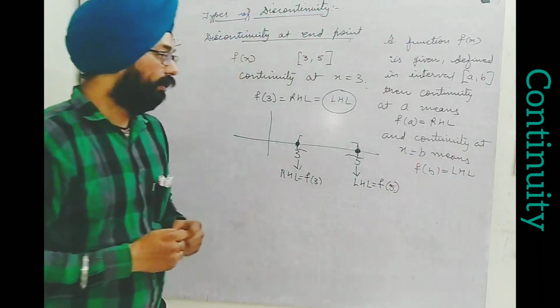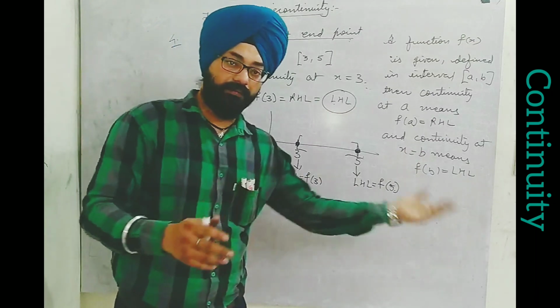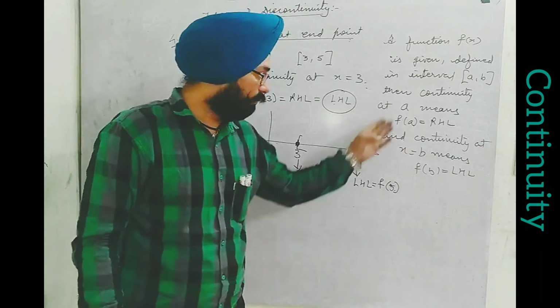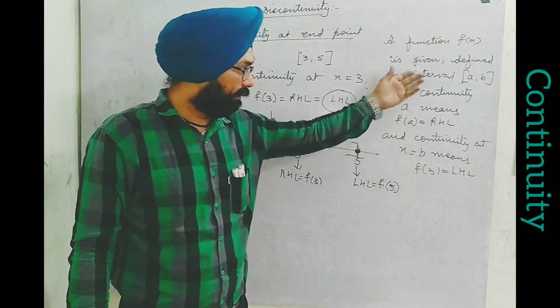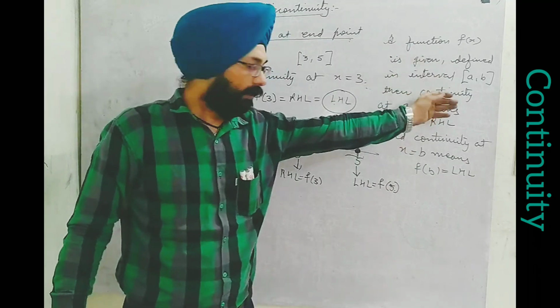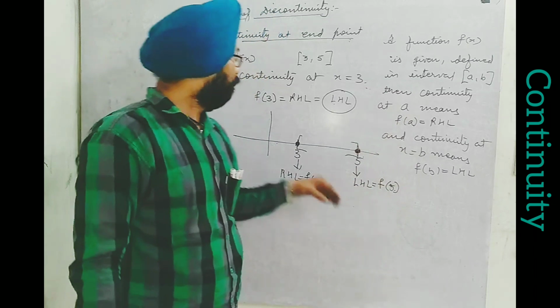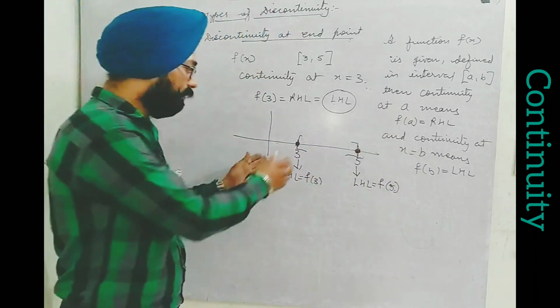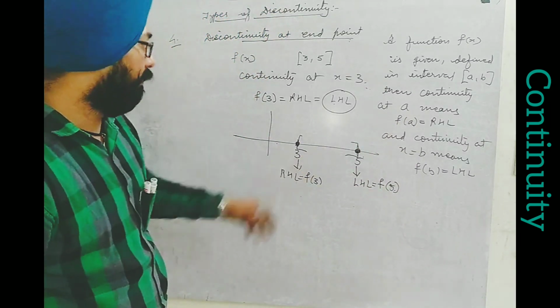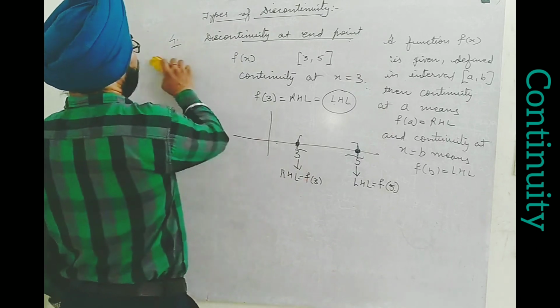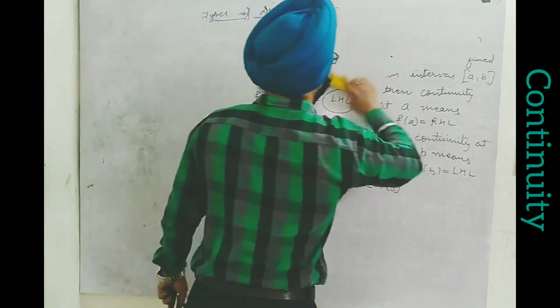As we can see, for these extremes at least one limit does not exist. So that's why we consider only this much, and if it holds, then we say at these points a and b, f(x) is continuous. Okay, so this was a discontinuity which can be resolved by taking either LHL or RHL only. Now,